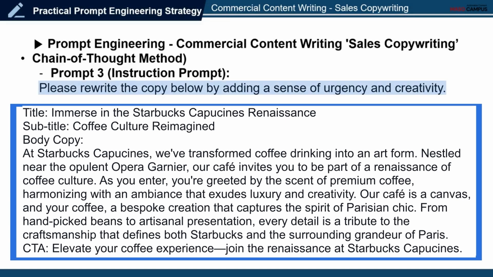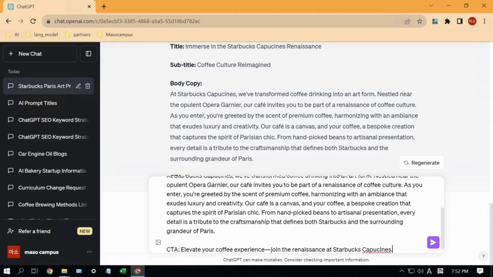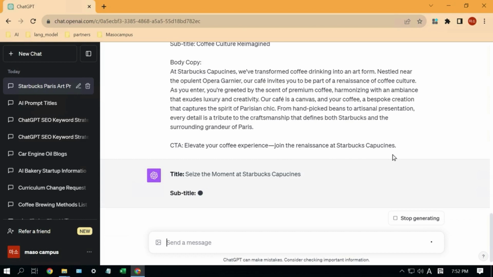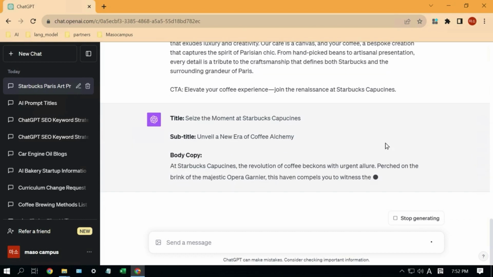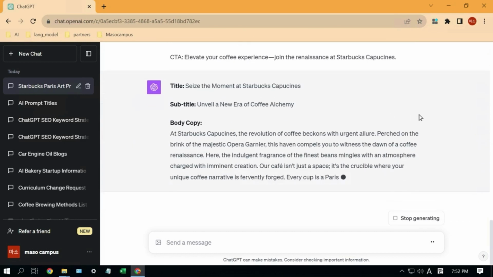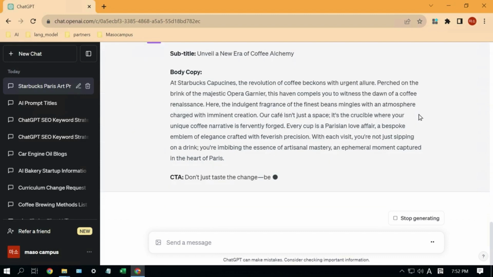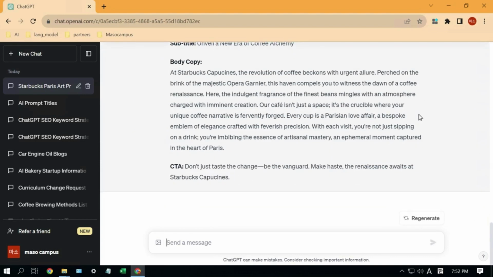Please rewrite the above copy by adding a sense of urgency and originality in expression. In response to this prompt, the previously generated headline, Immerse in the Starbucks Capucine Renaissance, has changed to Seize the moment at Starbucks Capucine. The CTA, Elevate your coffee experience. Join the Renaissance at Starbucks Capucine, became Don't just taste the change, be the vanguard. Make haste, the Renaissance awaits at Starbucks Capucine.